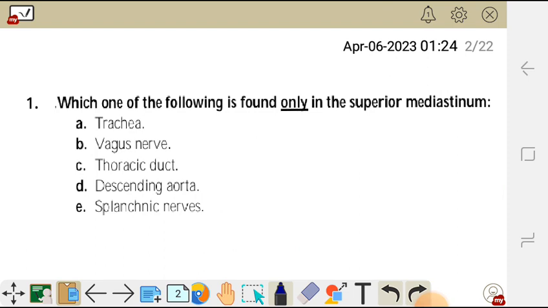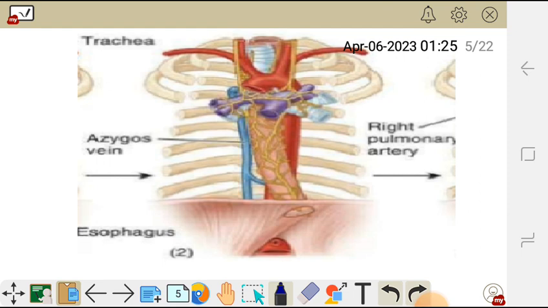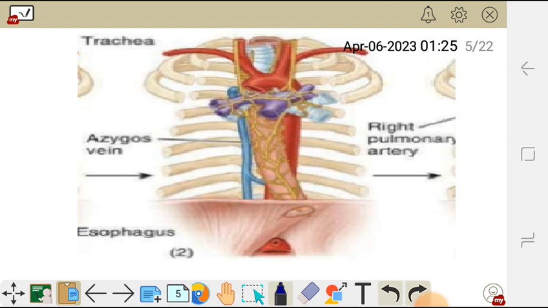So on our choices here, the only structure which is in the superior and posterior mediastinum is the esophagus, because the esophagus comes from cervical vertebra number 6, and it passes in the thorax, that is in the superior mediastinum, and it also passes the diaphragm to go into the abdomen.